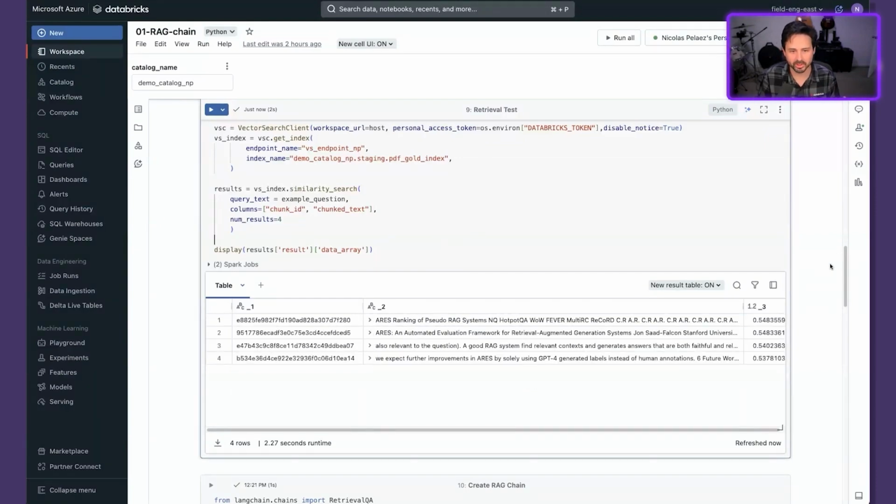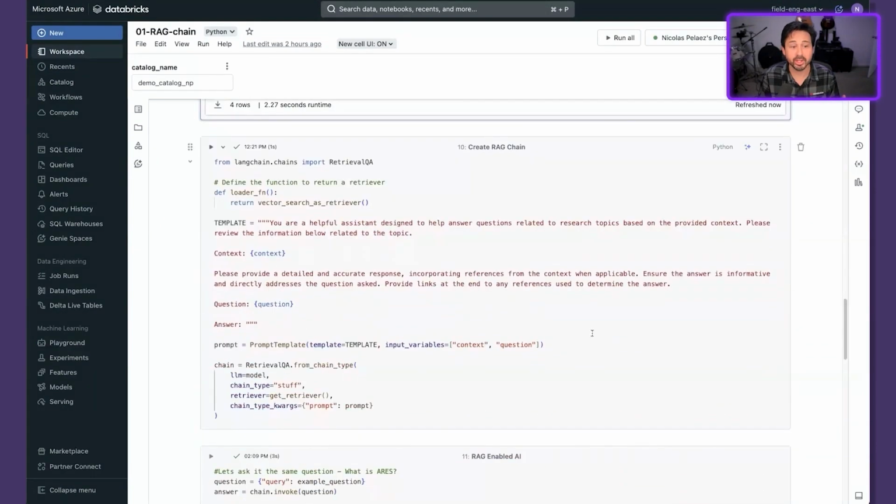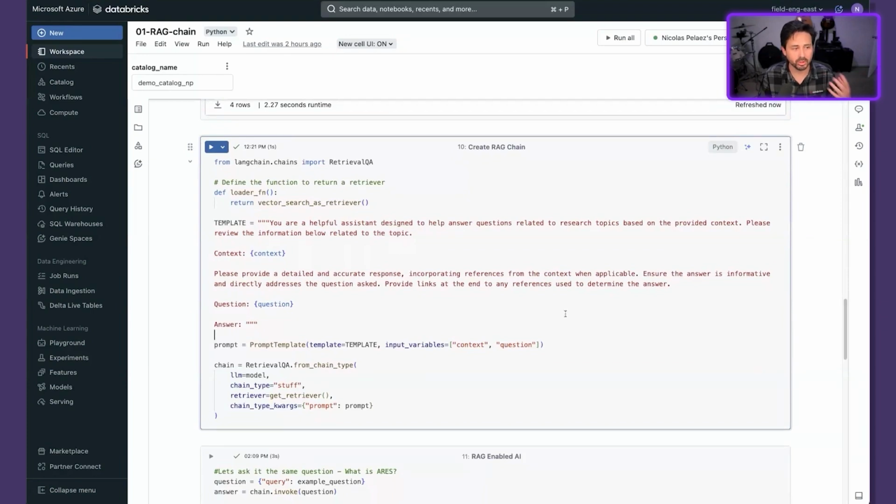Now, this is important because in the next step we're going to tie these things together. What you're looking at here is a prompt, a template that says, you are a helpful assistant designed to help answer questions related to research topics. Please review the information below. And here is where we're going to feed in that context of everything that comes back from our vector search index from that retriever. We're going to put it here as context so that the model can reference all of this information to give you a better answer.